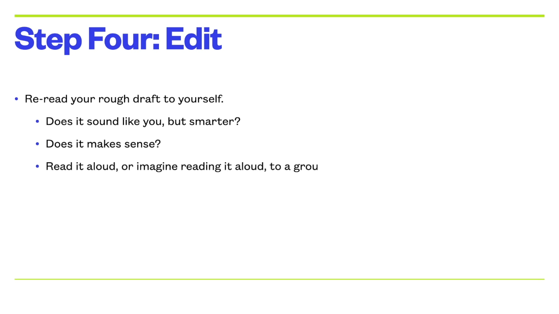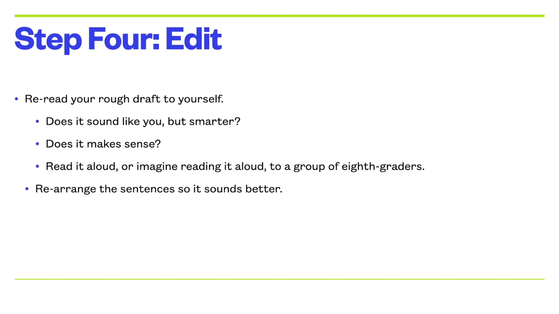So read it out loud, or imagine reading it out loud to a group of 8th graders. Now, I know when I was a kid, that's what I used to do, right? And it helped me think, oh, I want to sound smart like an 8th grader. I want to sound better. Oh, that's not quite right. And so sometimes I would reread it 5 or 6 times and rearrange sentences. Put this sentence at the bottom. Put this sentence near the top. Get rid of this middle sentence altogether, okay? So rearranging it to make your sentences sound better, that's the hard part of editing. That might take you 3 or 4 hours to do.